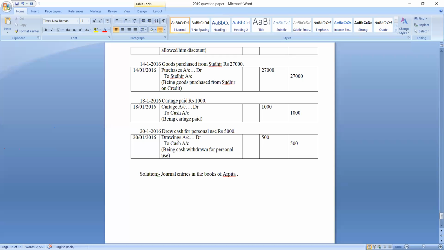This is how we need to solve problems on journal. At last, you should total both the debit column and credit column, and the totals of both columns must be the same. Is it clear? Hope you people are following me, right? This is how we solve problems on journal. In my next class, I will start with ledger. Actually, I already posted